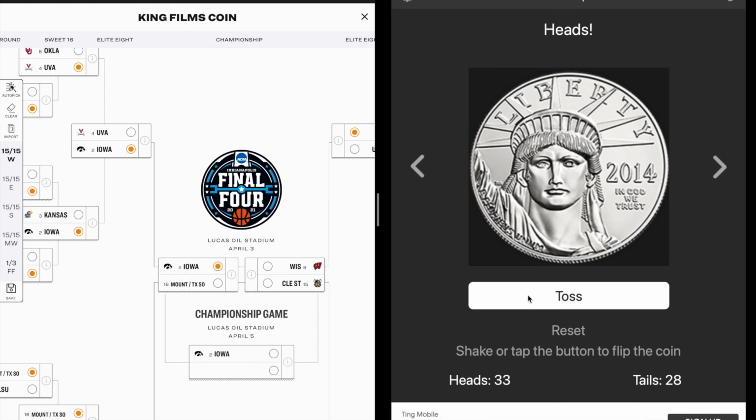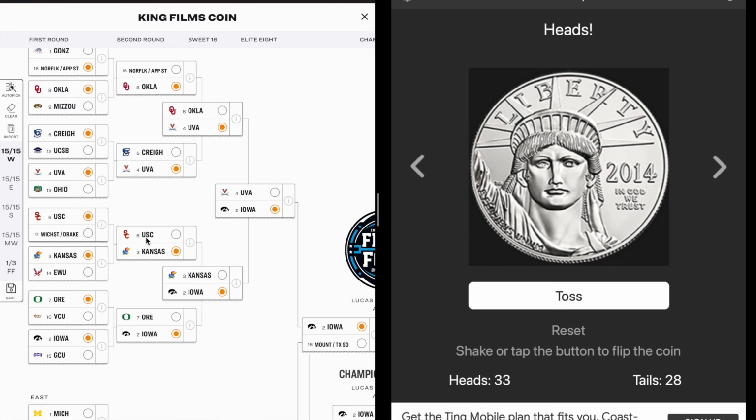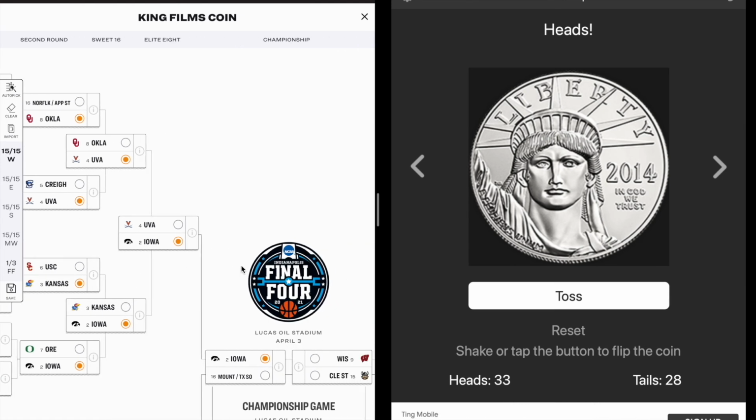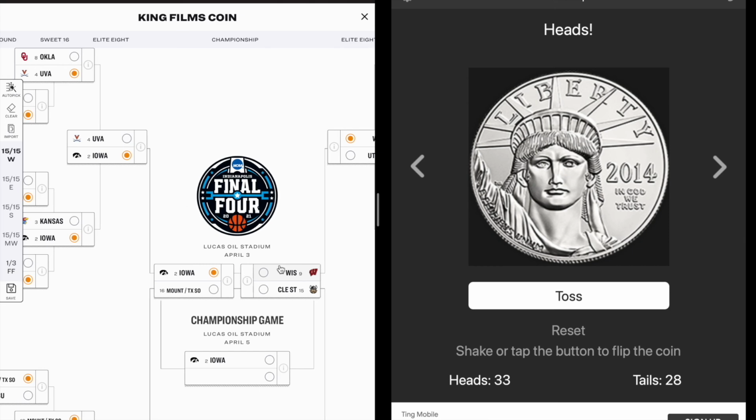So it would probably only be logical here if Wisconsin won. But again, can I emphasize the bottom? Look at the regression to the mean. We started out on a tear for heads, and it's evened its way up. A couple more of these brackets, and it'll probably be dead even. So you guys have to appreciate this chalk that went on in this first West Regional. That is insane.